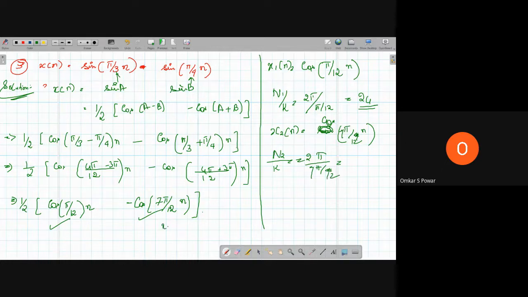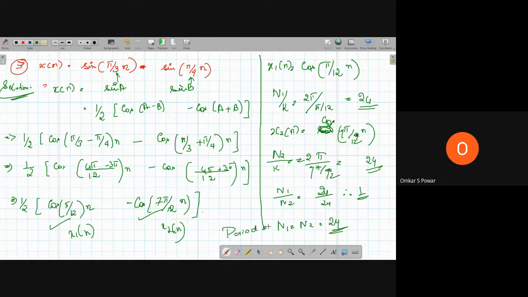So this is x2, this is x1. Okay, sorry for that. Then n2 by k is equal to 2 pi by 7 pi by 12, which gives 24. Now n1 by n2 is equal to 24 by 24. Therefore, it's a rational number with period n1 is equal to n2 is equal to 24. So this is the period. It is periodic.